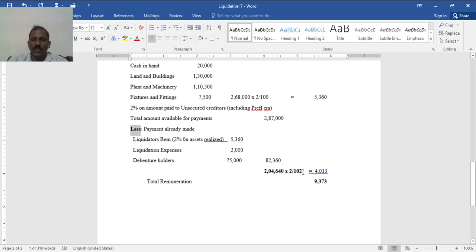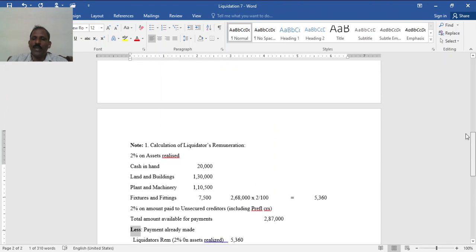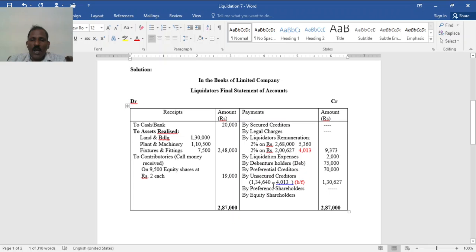So 2 by 102, that is 2% divided by 100 plus rate. So it is 4,013. Total remuneration will be 9,373.